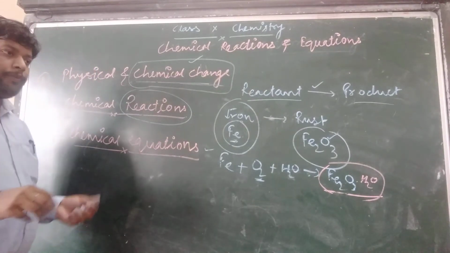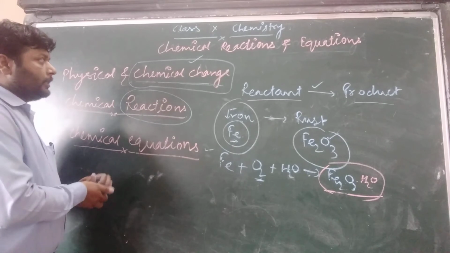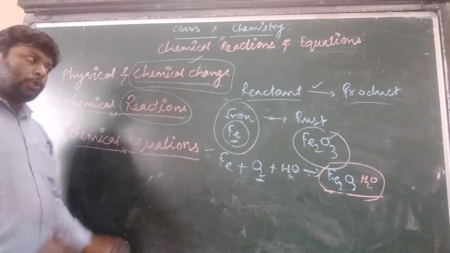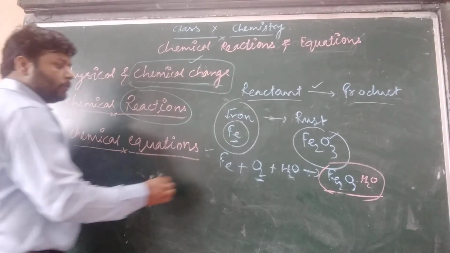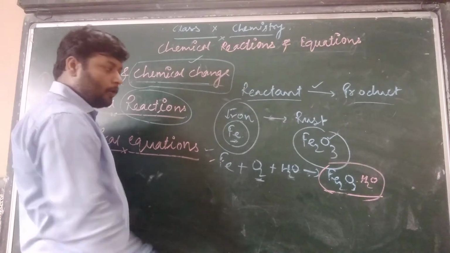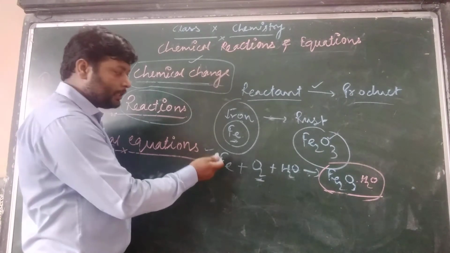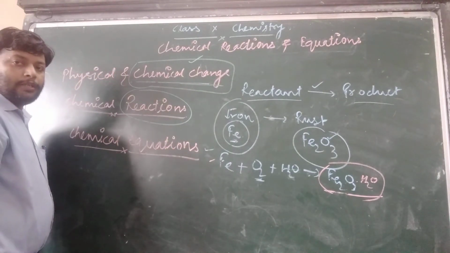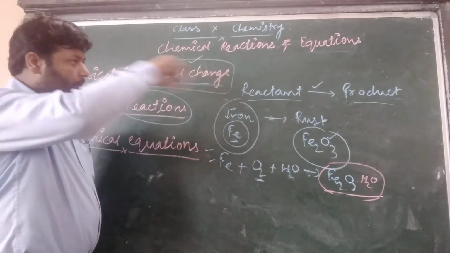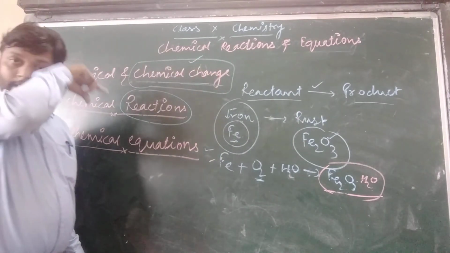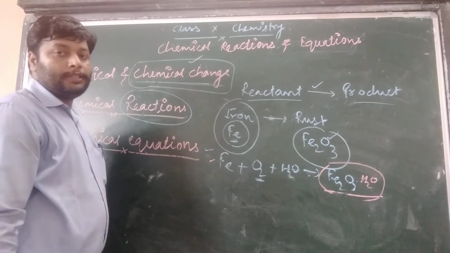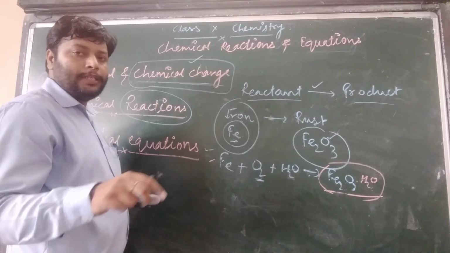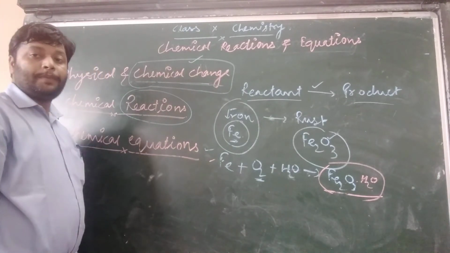So in this lecture, we basically focus on how chemical reactions and chemical equations are written. Throughout this lecture, we deal with how the representations are made, how we decide the right formula, how to write the symbols, and what is the meaning of chemical equations. In NCERT, you must have the NCERT book. This is really very important for board students. Every activity, line by line, is important and will appear in the board exam.